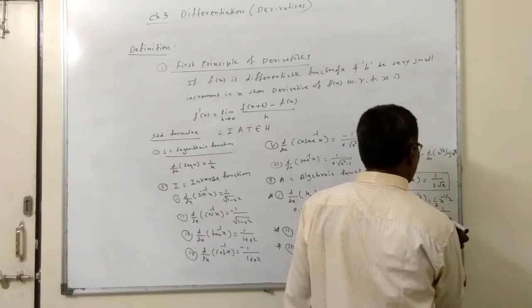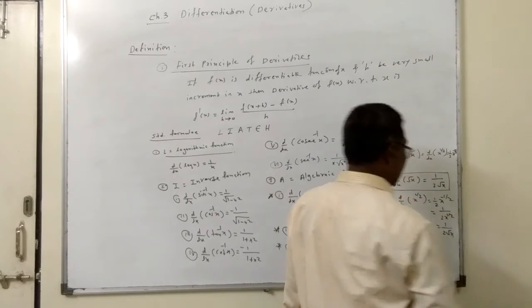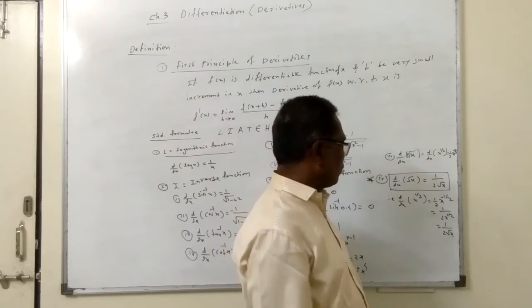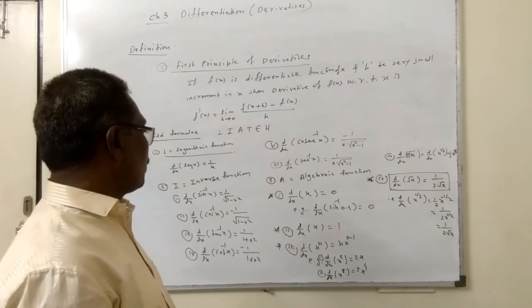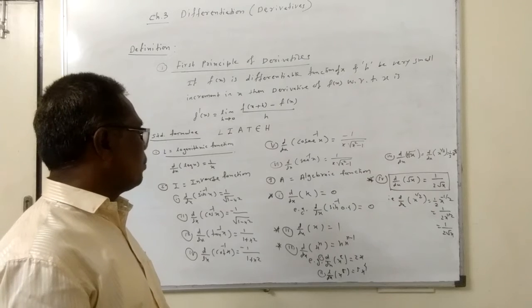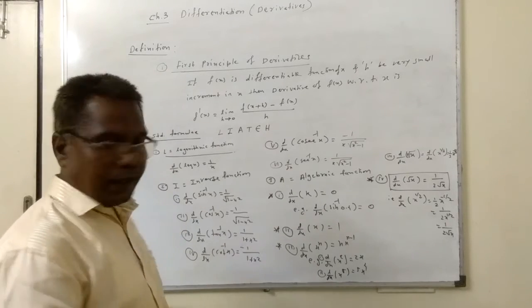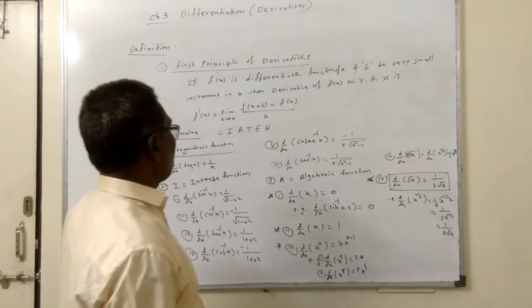So 1 upon 2 x raised to minus half means 1 upon 2 root x. When the formula is not in mind, you do it like this. In short, in algebraic functions, you want to keep 4 formulas in mind. In inverse functions, 6 formulas, so a total of 6 plus 4, that is 10, 11 formulas are there.